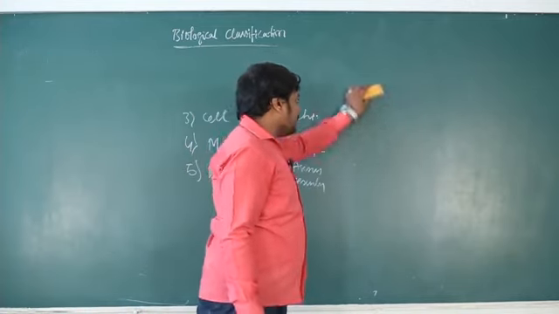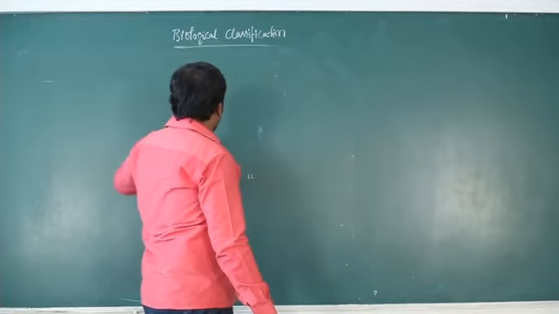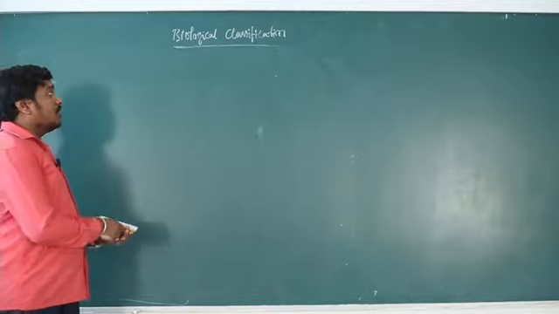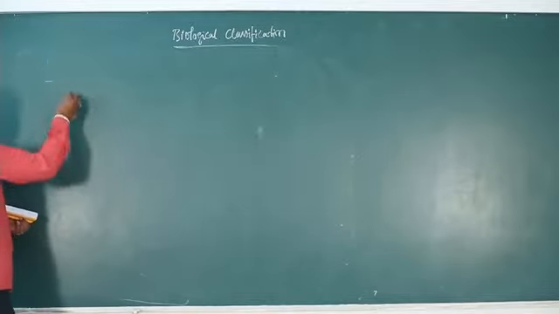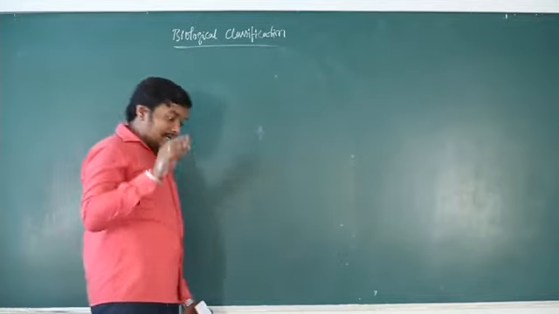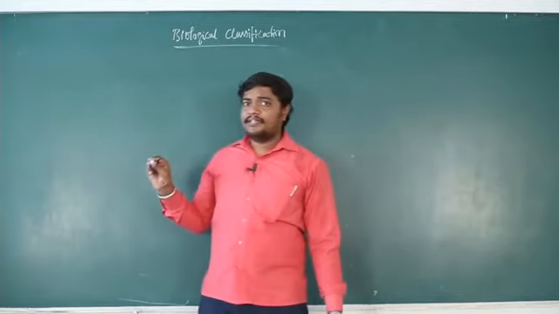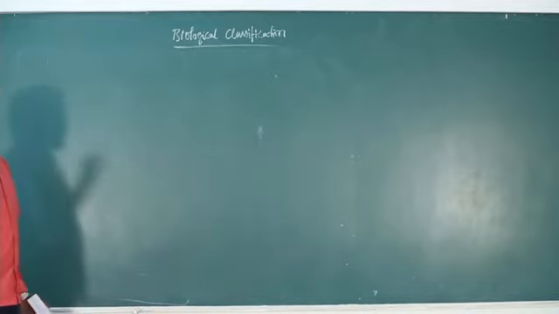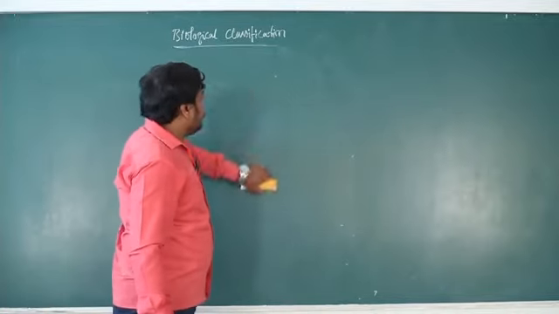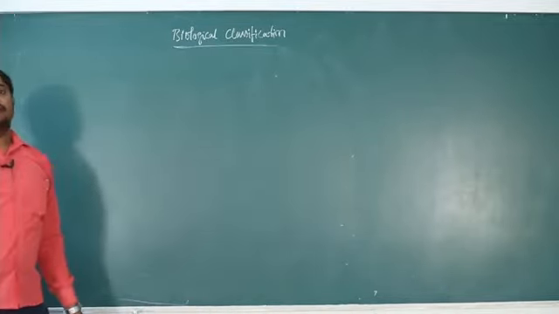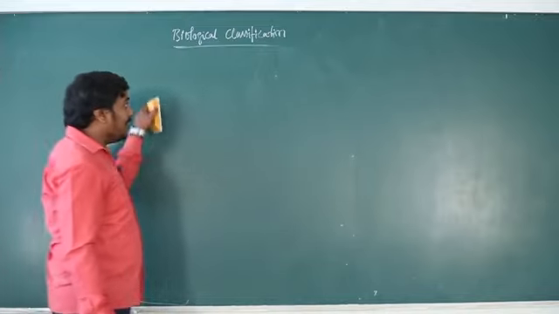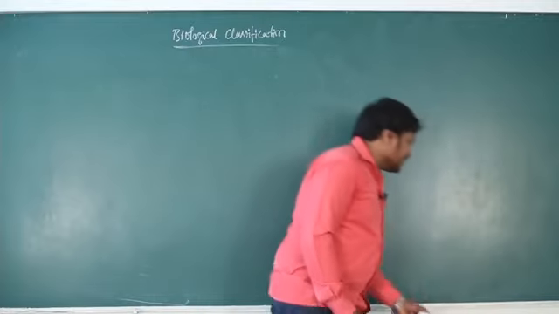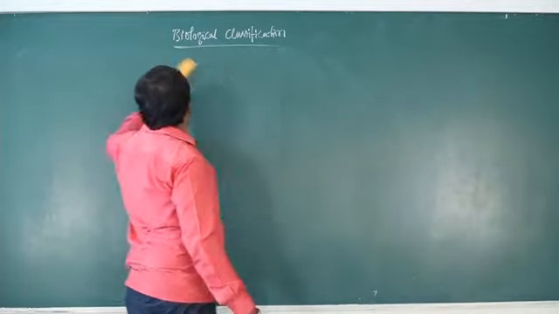At the same time, the blue-green algae, Nostoc and Anabaena, were earlier in the plant kingdom because they have chlorophyll. All chlorophyll containing organisms were grouped in plants itself. But later, Nostoc and Anabaena, treated as blue-green algae, were shifted from plants to Monera, because those organisms lack a definite nucleus. So this is about the biological classification.